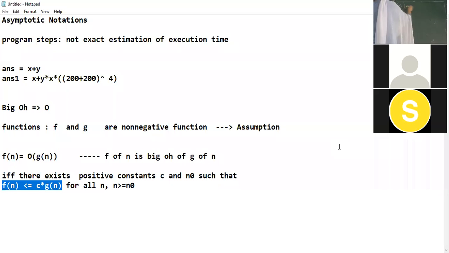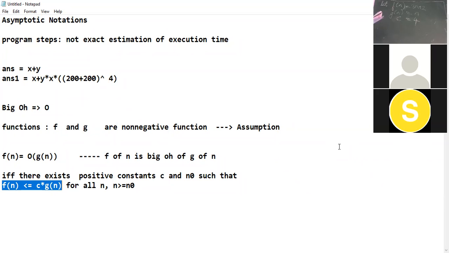Suppose f of n is equal to 3n plus 2 and g of n is equal to n. Suppose I say that c is equal to 4.